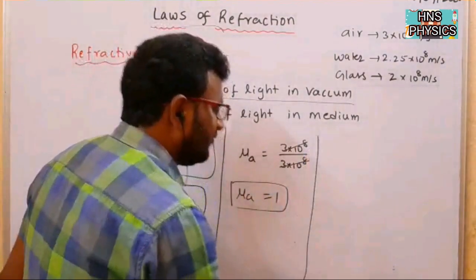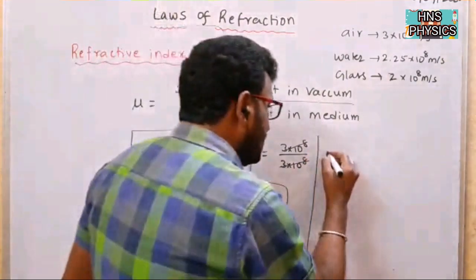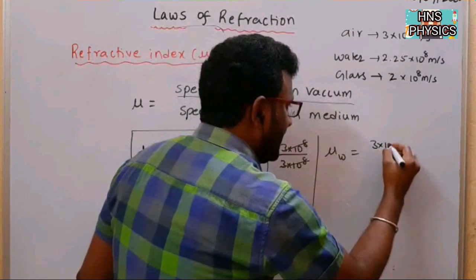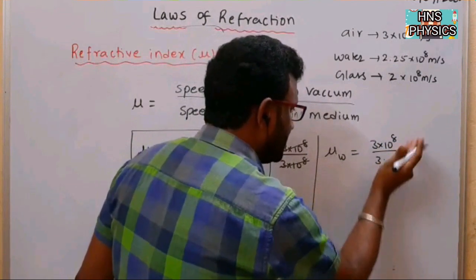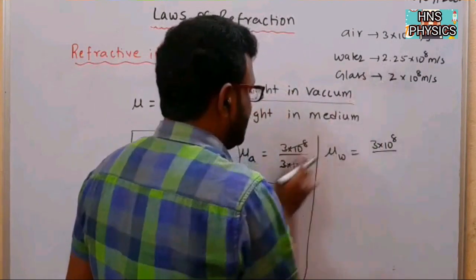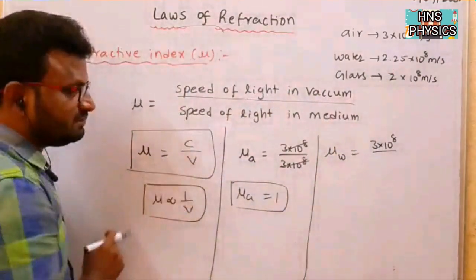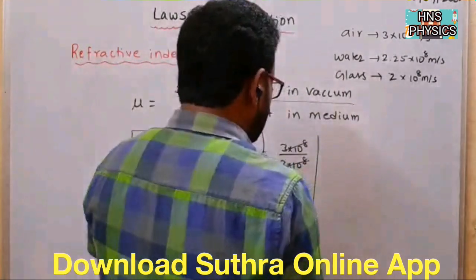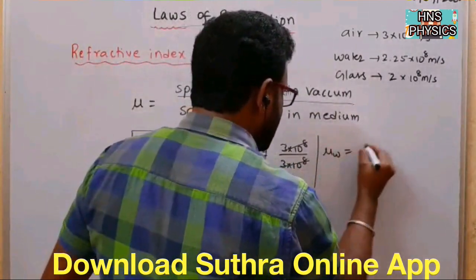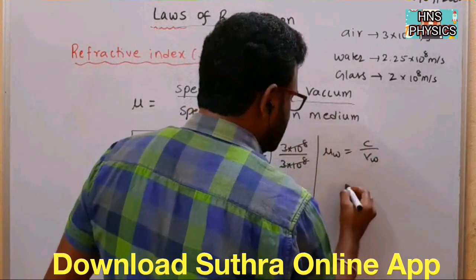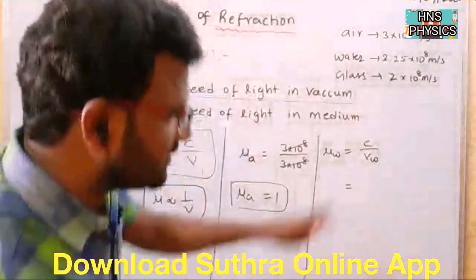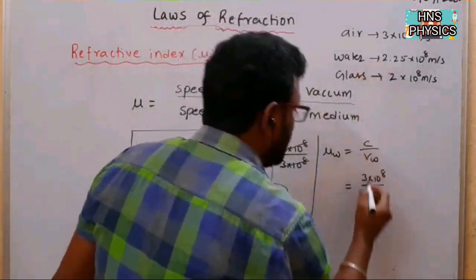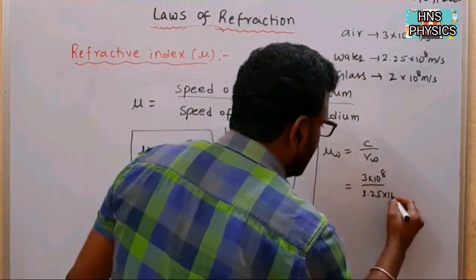Next, to find the refractive index of water, take the medium as water. So refractive index of water is equal to c by velocity of light in water. That is 3 into 10 to the power of 8 by 2.25 into 10 to the power of 8.